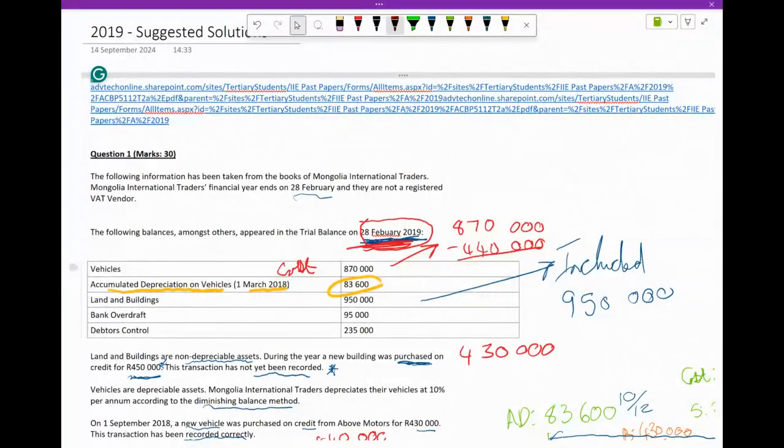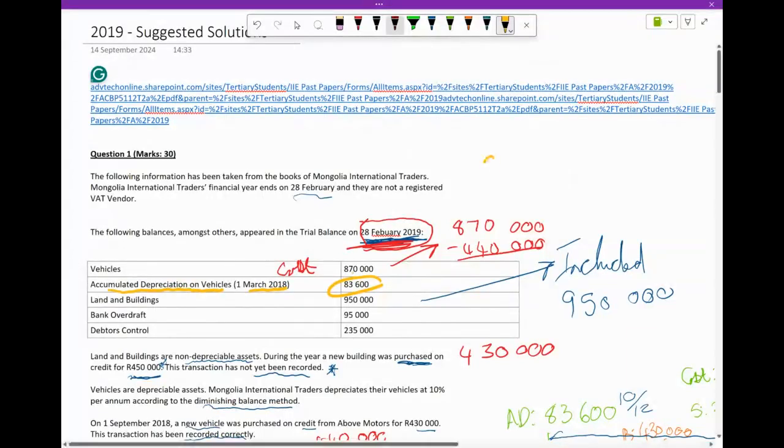But we know this is without having recorded the disposal. So our disposal vehicle is in this 870,000, which is fine because we know that we had it at the beginning of the financial year.